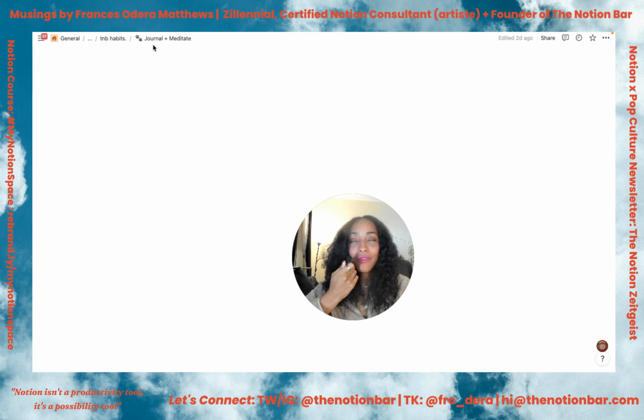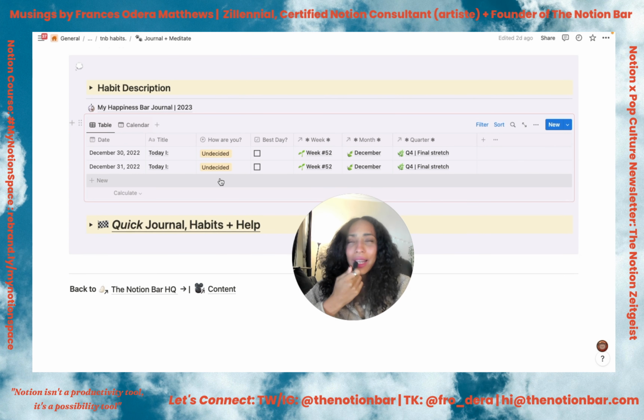For example, I actually have this in my journal and meditate habit page. This is the one from 2022, but now I've got 2023 set up. I will tidy this up later, but I can open it, access the 2023 journal, do what I need to do. All of the dates are pre-populated for me. If I wanted to jump back to the main page, I definitely could. All I have to do is this, and we're back in business, baby.